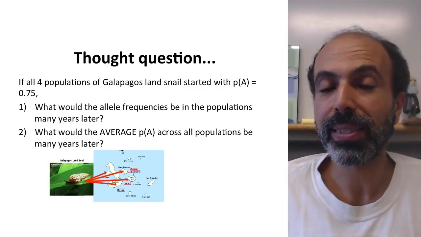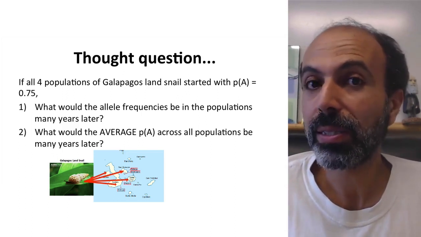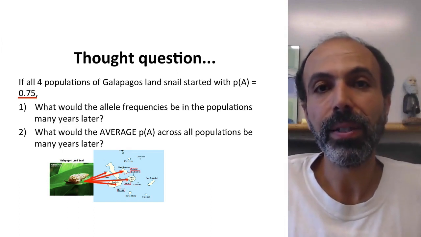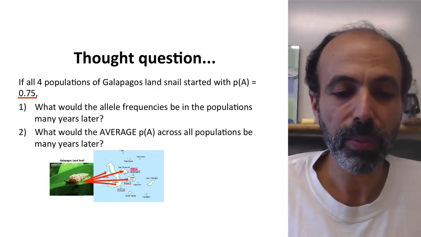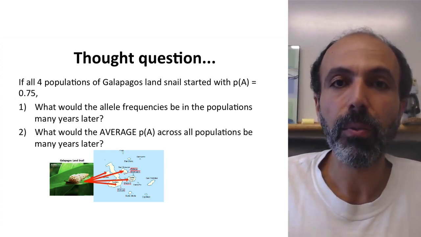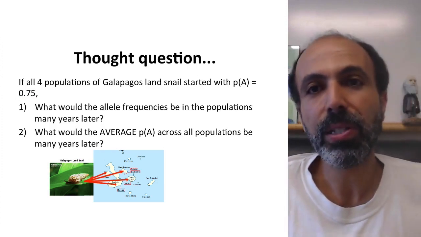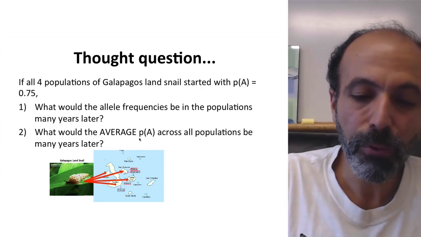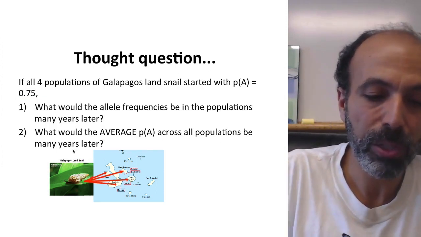Well, you probably can guess that some are going to fix, some are going to be lost, and in fact 75% of them will fix, right? 25% will be lost. So if it's 4 populations, we expect on average 3 to be fixed, 1 to be lost. The second one is something I want you to actually answer here in an in-video question. What would the average allele frequency across all populations be many years later?